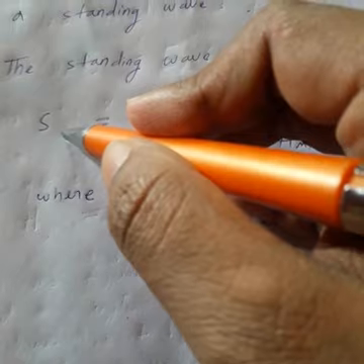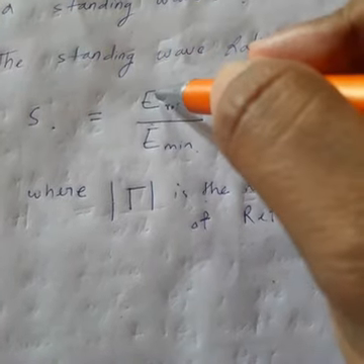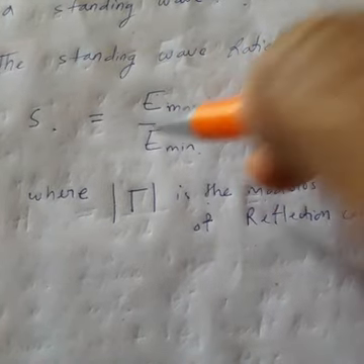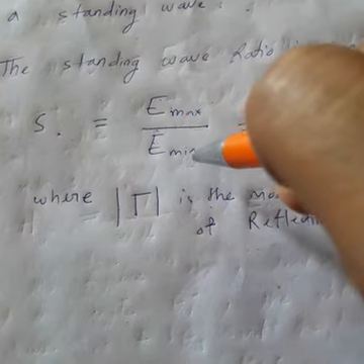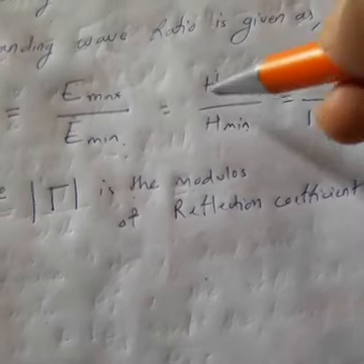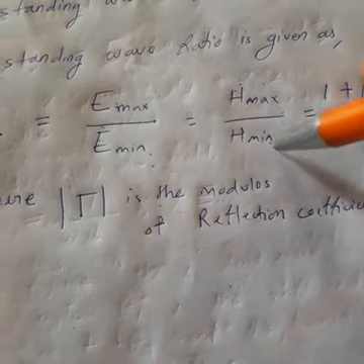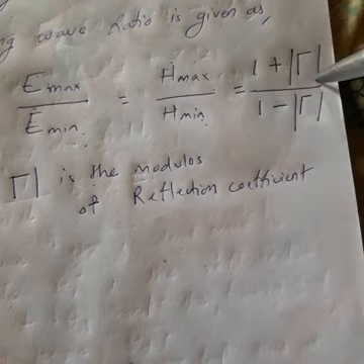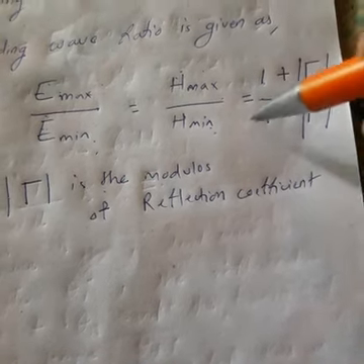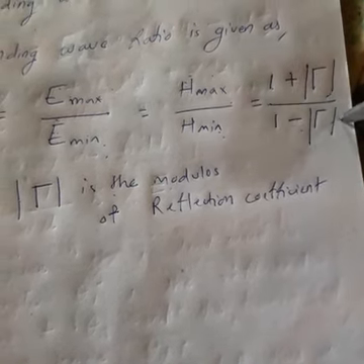So the standing wave ratio is equal to the electric field intensity or voltage maximum value over the electric field voltage minimum value, and similarly the magnetic field intensity maximum value over the magnetic field intensity minimum value. So this is equal to how much? 1 plus the modulus of the reflection coefficient, by 1 minus the modulus of the reflection coefficient. So this is the standing wave ratio. Is it clear what a standing wave and a standing wave ratio are?